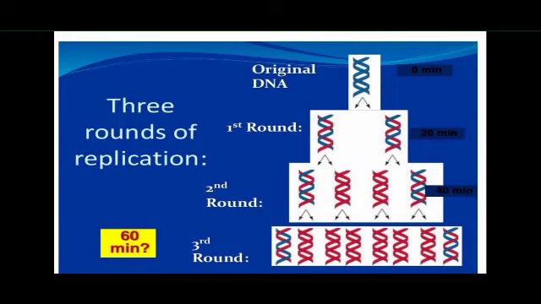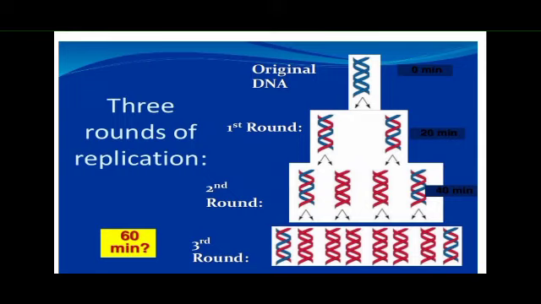It is not present in the second generation, but in the third round, 3/4 of the DNA bands have light nitrogen, that is they have N14 light chains, and the remaining 1/4 are hybrid bands.